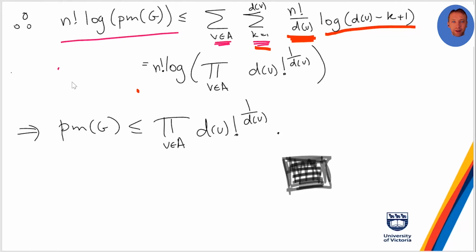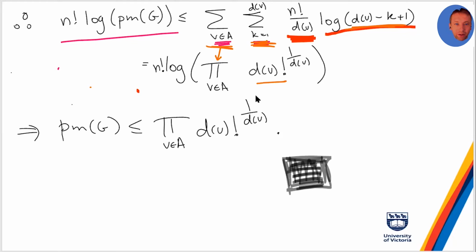Then I sum over all the vertices, and this sum becomes this product, because that's how logs work. Sums become products. This thing becomes this exponent, and the sum from K equals 1 to d(V) multiplies all of these over all K, which gives you d(V) factorial.